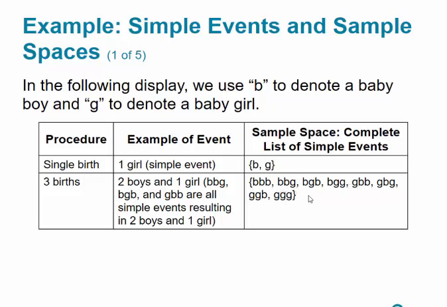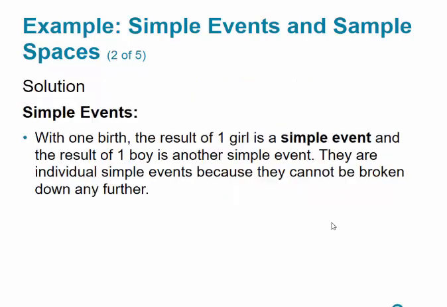So two boys and one girl, and there are several ways that you can denote two boys: boy, boy, girl, or boy, girl, boy, or girl, boy, boy. You can also have two girls, which can be boy, girl, girl, or girl, boy, girl, or girl, girl, boy. Some people would say, well, that's the same thing, right? If I get boy, boy, girl and boy, girl, boy. Not always. Sometimes the sequence of events is important, and it makes two events different.